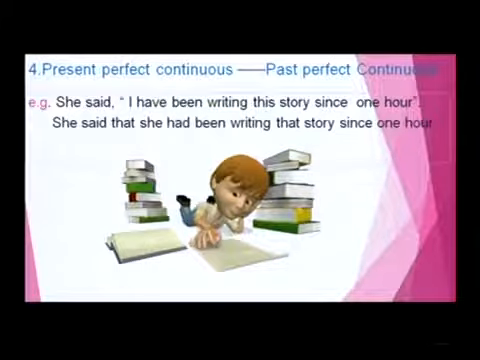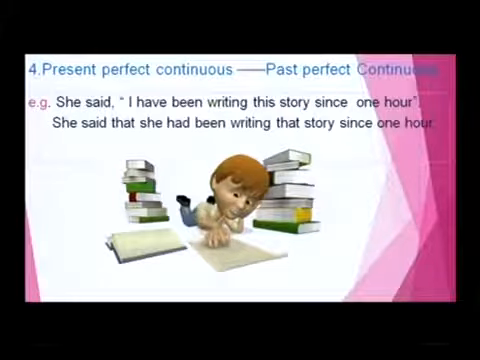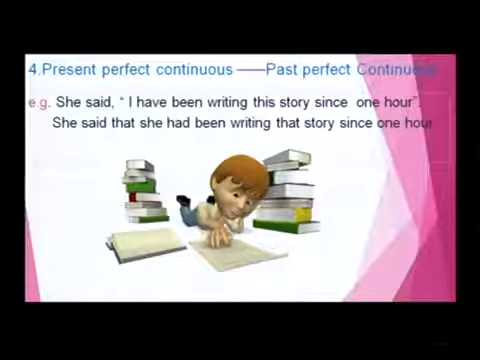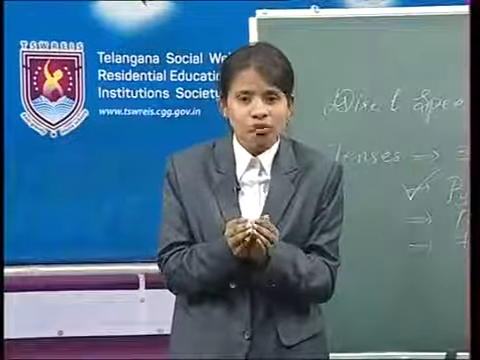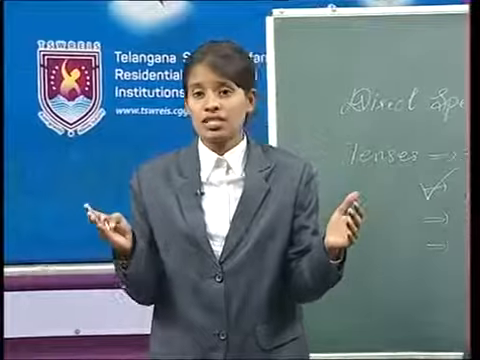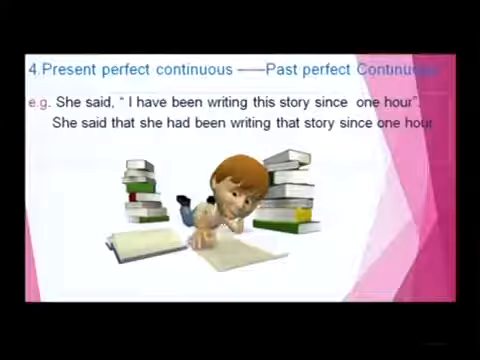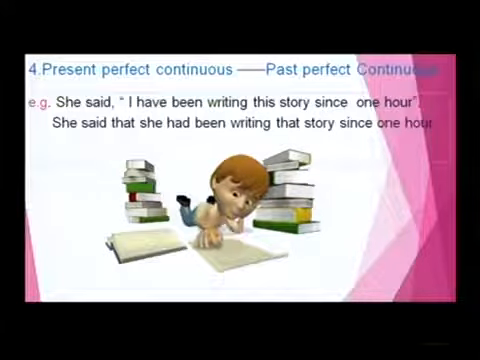See my dear friends, this is an important one. Here, the comma and the quotation marks were removed, and the conjunction that is used, and the pronoun I became she, and have became had, and this became that. As I already told you before, the words which express the nearness will change into the words which express the distance. That means, this will become that. See in this example, she said that she had been writing that story since 1 hour. Clear? So many changes affected here to remember.